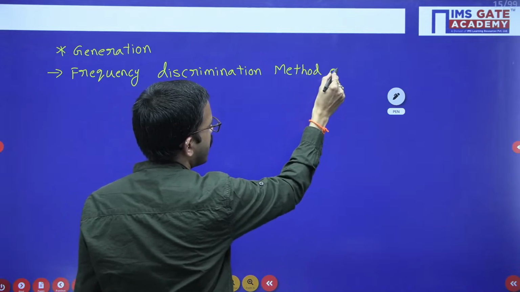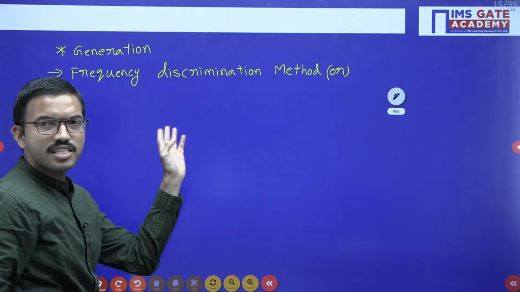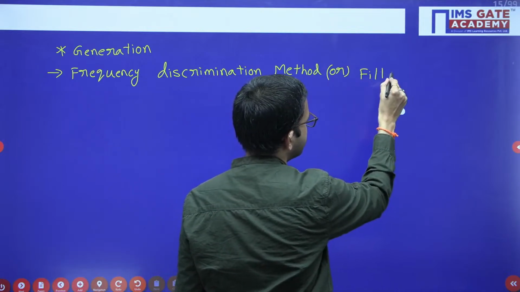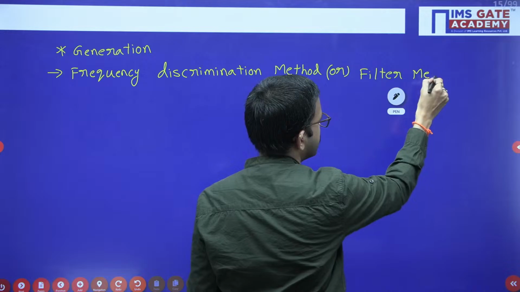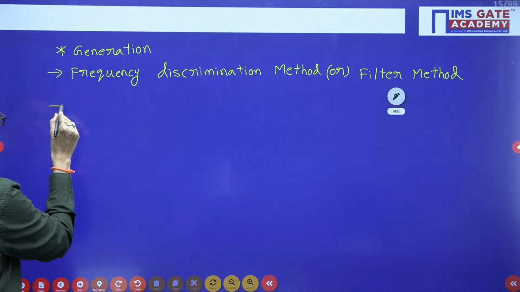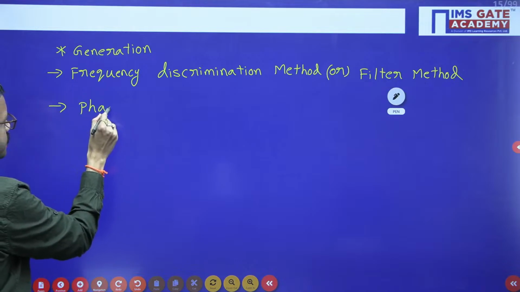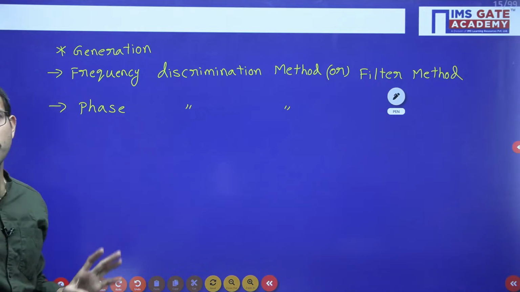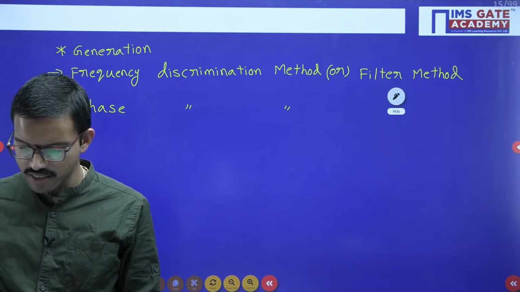Since we are discriminating the frequency, we can also call it the filter method. The other method is the phase discrimination method. So with the help of these two methods, we can generate the SSBSC signal.